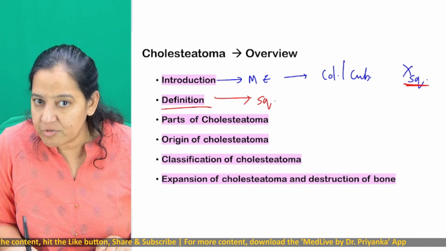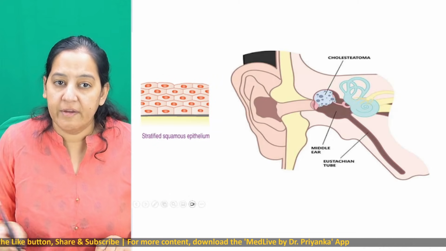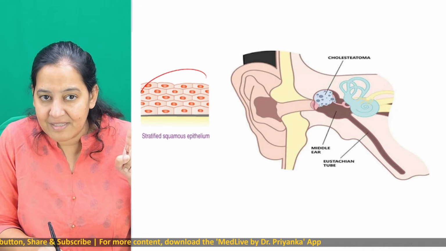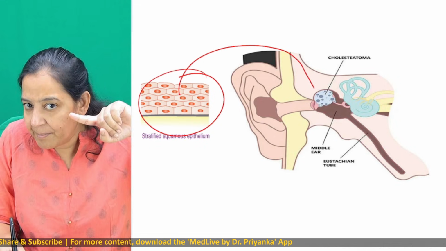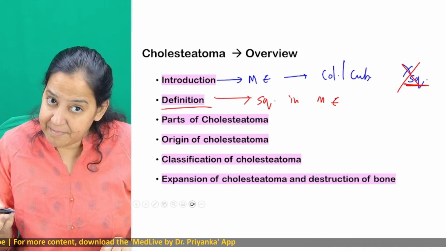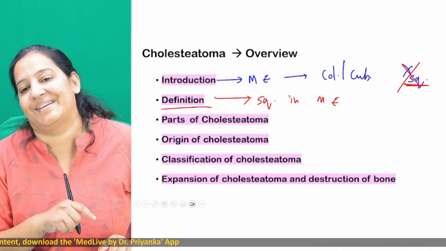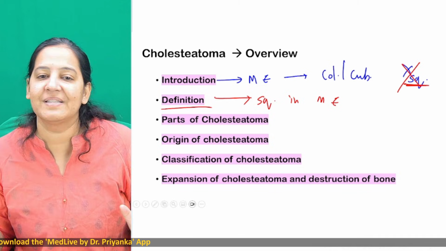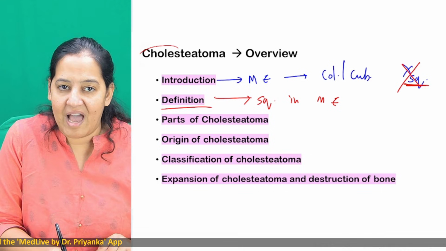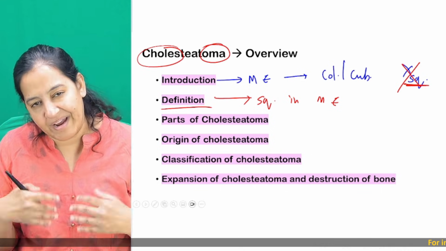If squamous epithelium enters the middle ear, it will form a mass, and that mass is cholesteatoma. So you can say it's skin at the wrong place. That is the definition of cholesteatoma, and it's a misnomer. Neither does it have cholesterol granules, nor is it a tumor. It's a misnomer. That you have to write in the definition.